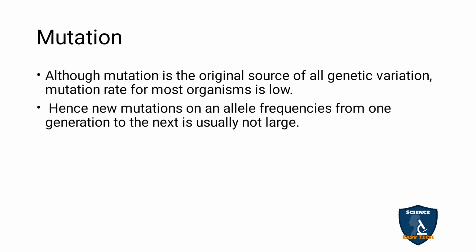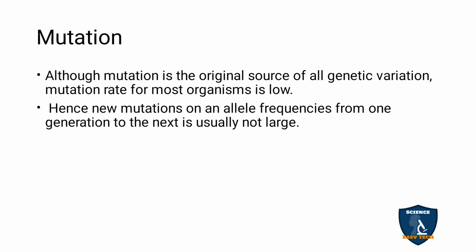Mutation is the original source of all genetic variation. The mutation rate for most organisms is low. Mutation is a sudden change. The original source of all genetic variation takes place due to mutation. In most organisms the rate of mutation is very low.